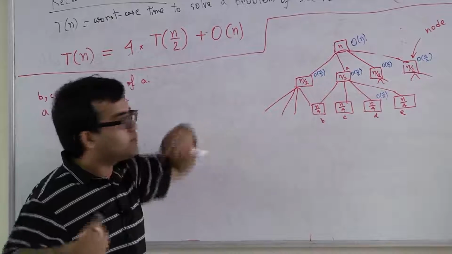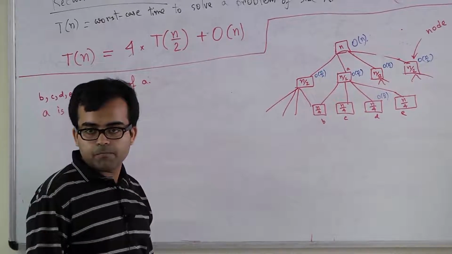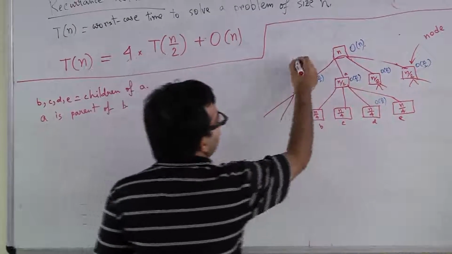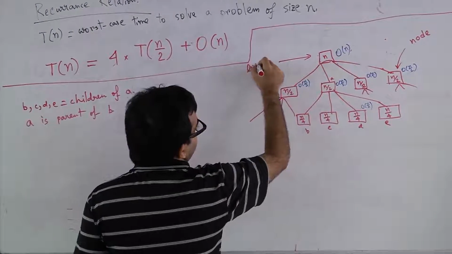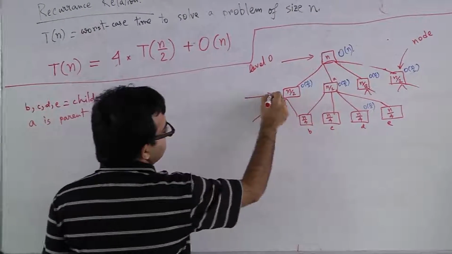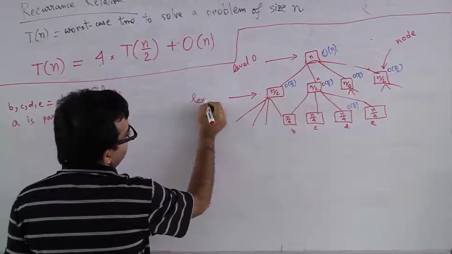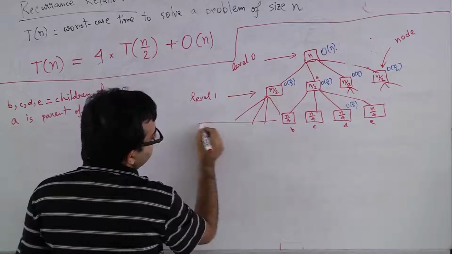And each node has 4 children. Now, we call this level 0. The root is at level 0. These nodes are in level 1. These nodes are in level 2.